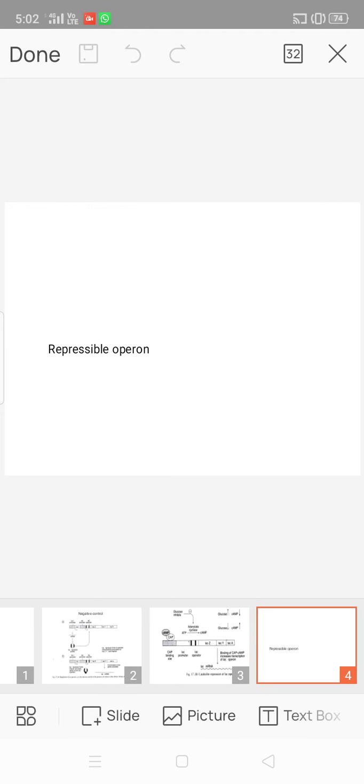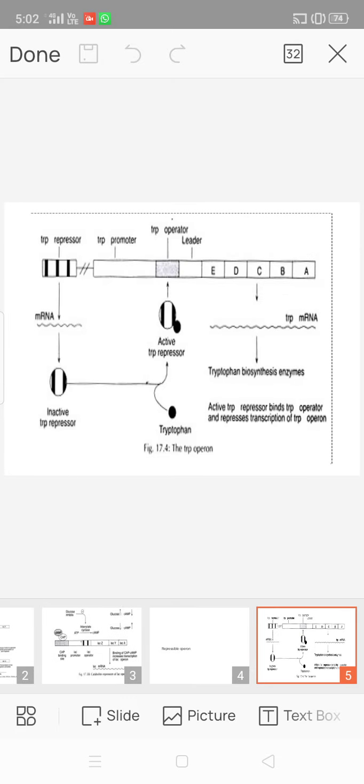Next, repressible operon: the trp operon. The trp operon consists of the following components, that is the structural genes, promoter gene, operator gene and leader gene. The structural genes are trpE, D, C, B and A. This operon contains 5 structural genes encoding enzymes involved in biosynthesis of the amino acid